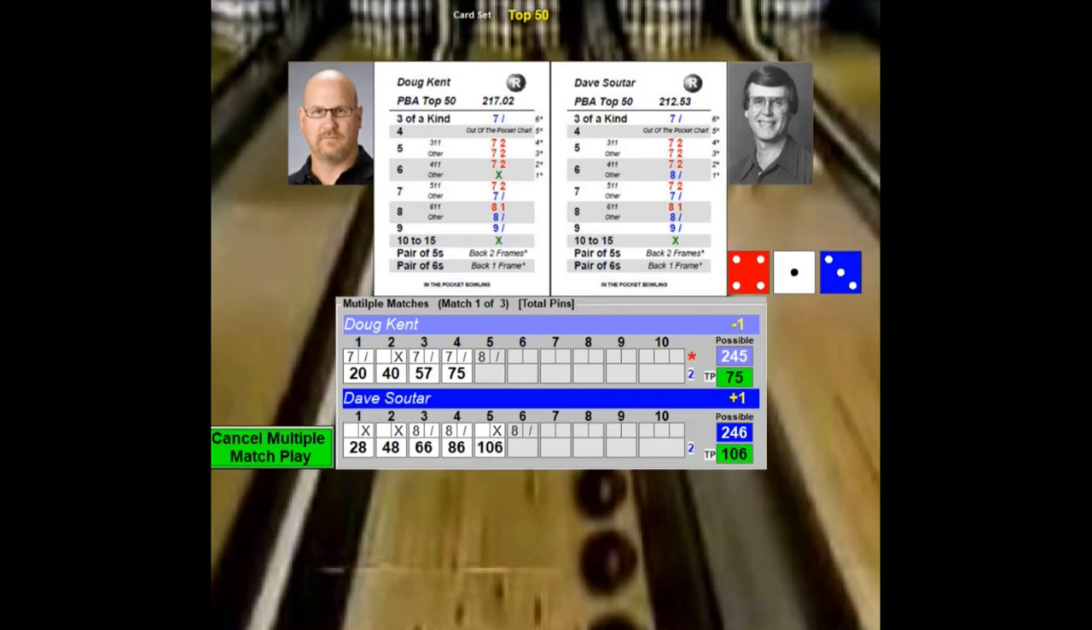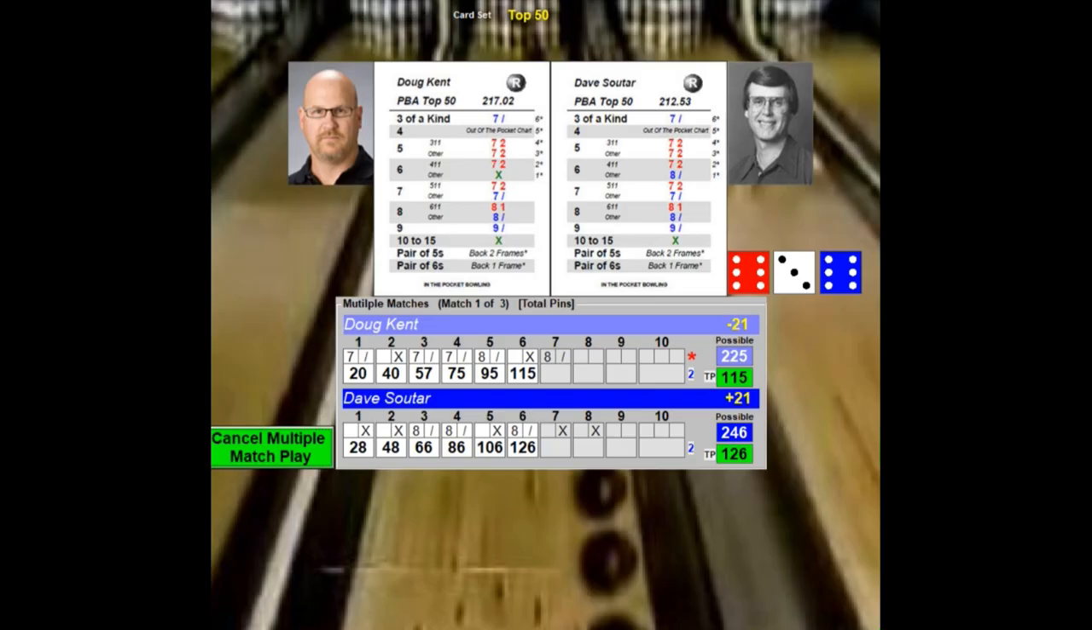On 6, he throws a 4-1-3. That's 8. That's a spare. Kent throws a 3-3-4. That is a strike. That's 10. On 7, he throws a 5-2-1. That's 8. That's a spare. Sultar throws a 5-1-5. That's 11. That's a strike. Back 2 frames is the 7th frame score, the 5th frame score, which is a strike.